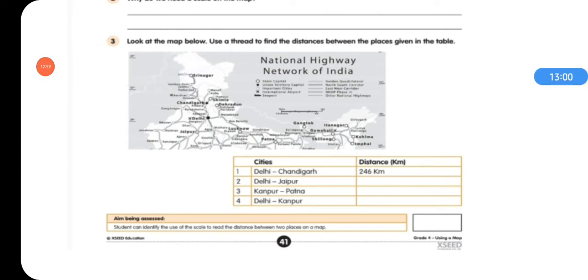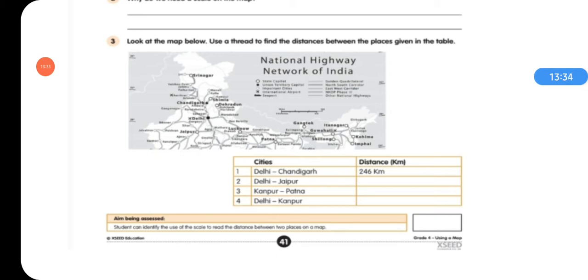Put this thread, this picture is not clear, so put the thread between Delhi and Jaipur like this. Now you need to, and after marking it, when you are putting the thread between New Delhi and Jaipur, you need to measure the length of the thread with this scale given on the map.